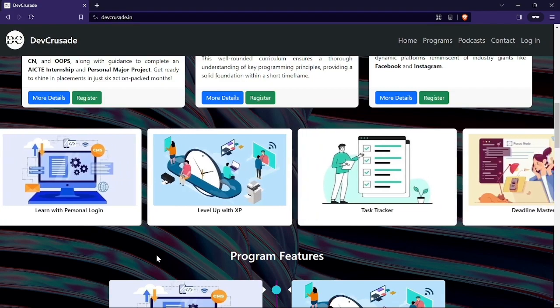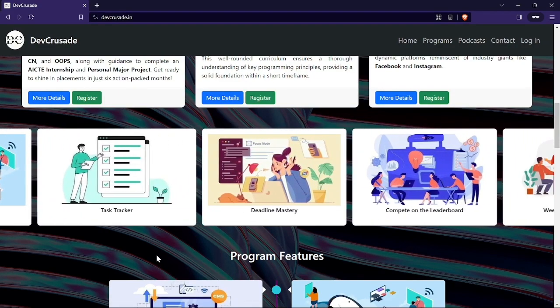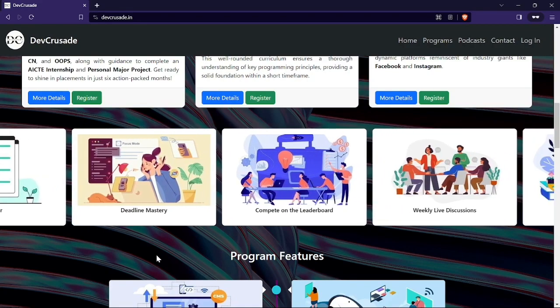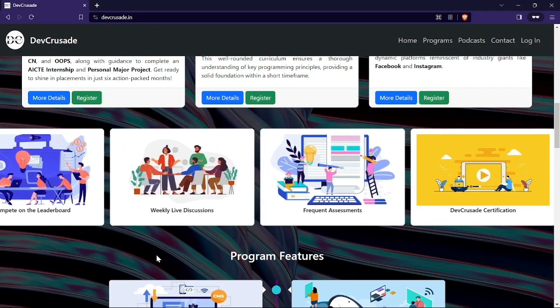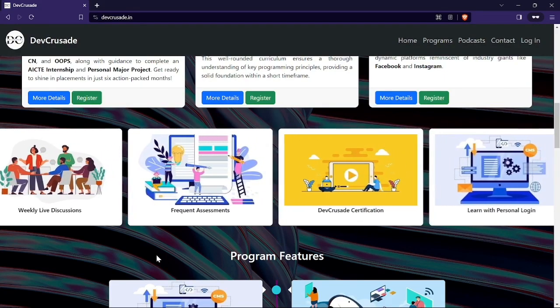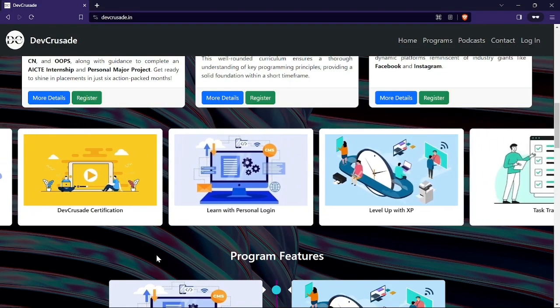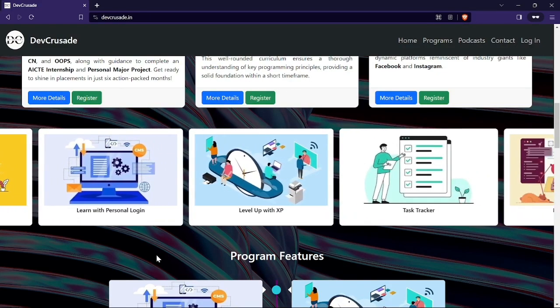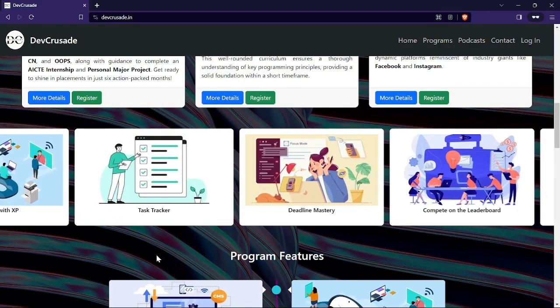As I told you about tasks, next is deadline mastery. For each task, we are going to have deadlines, because all of us know that if there is a deadline on certain tasks, we tend to perform them. We tend to cover that particular task in the set deadline, right? So we are having a deadline on each task.